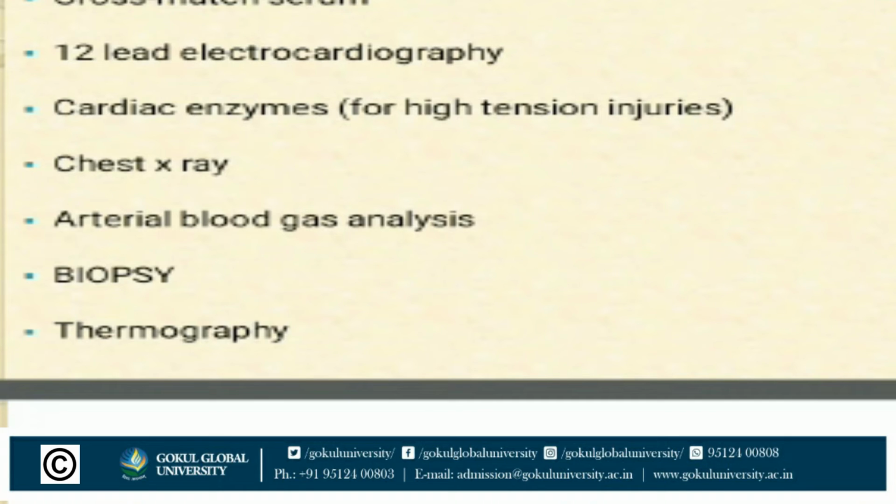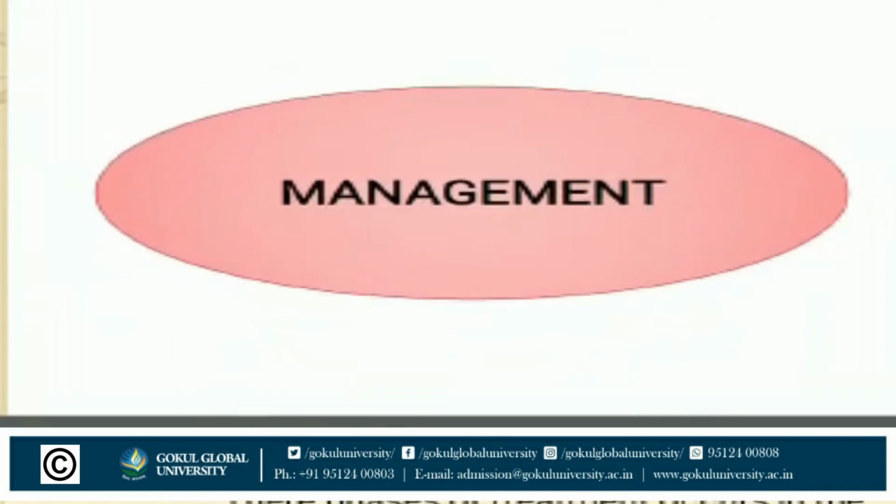Thermography and biopsy are very common in burn patients, and chest X-ray and arterial blood gas analysis we can perform if our respiratory system is more damaged under burns. Then cardiac enzymes, 12-lead electrocardiography and cross-match serum are also tested under burns if our cardiovascular system is affected.